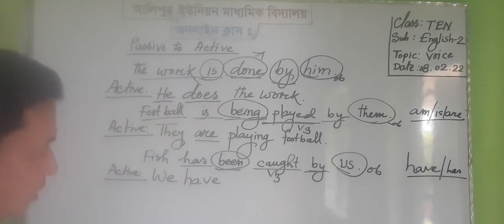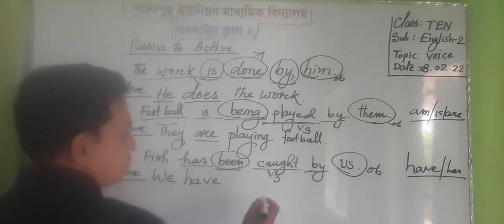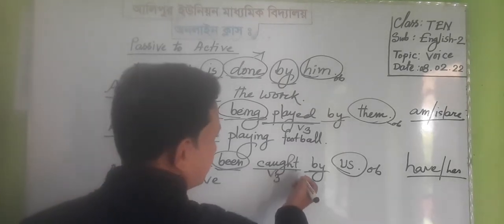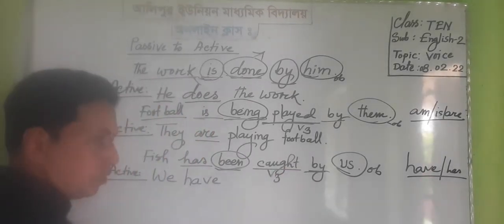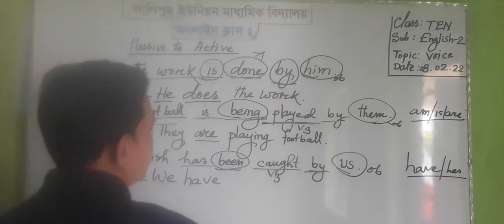You must remember that in passive voice of present perfect tense the verb is always in past participle, so we will not need to change the verb here.